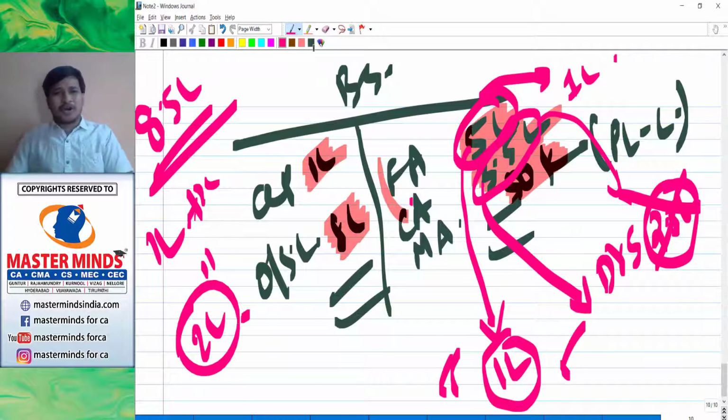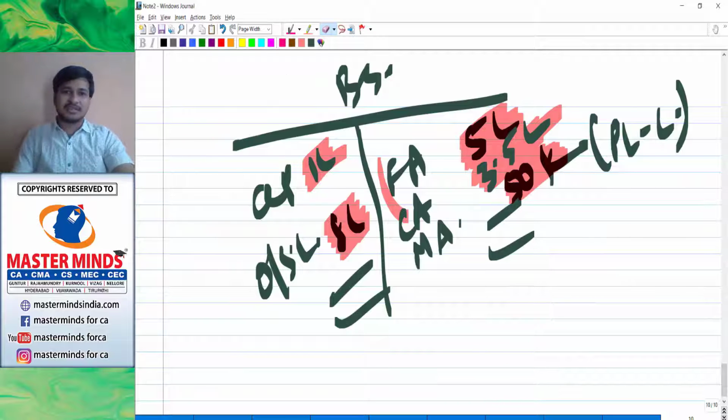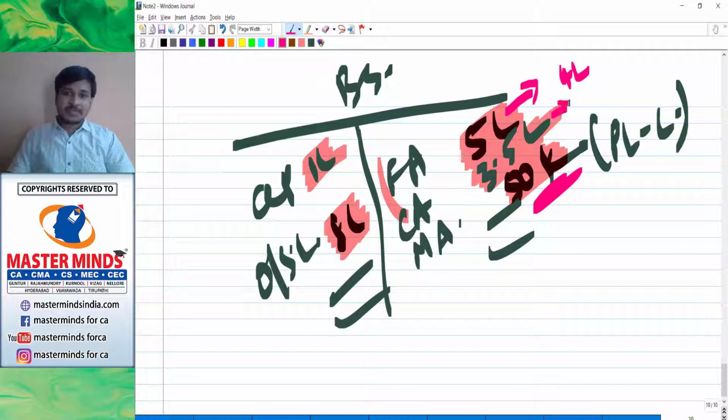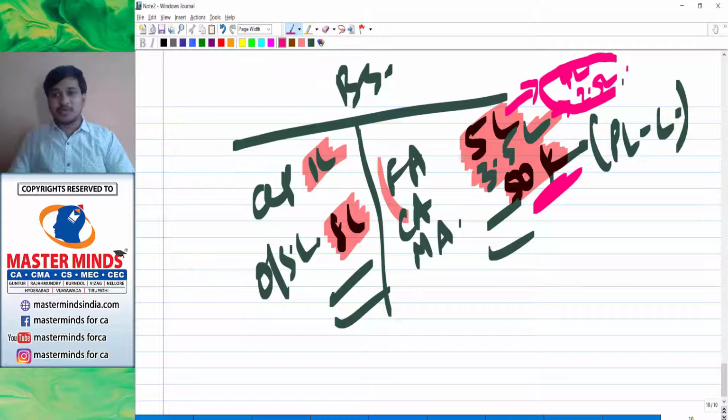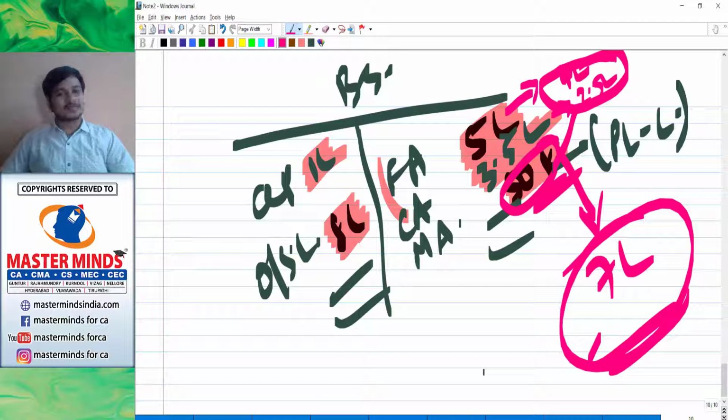So though the loss appears to be only 50,000, there is an inner loss here. How is the loss appearing? Just 50,000. But if you sell this fixed asset, you will recover only 1 lakh and 4 lakhs is loss. If you recover from the 3.5 lakhs, only 1 lakh is recovered and 2.5 lakh is loss. So what is your total loss? 4 plus 2.5 is 6.5, plus 50,000, 7 lakh is your loss. So here, our company seems not to be performing badly. Our company is okay. It's not incurring heavy losses.